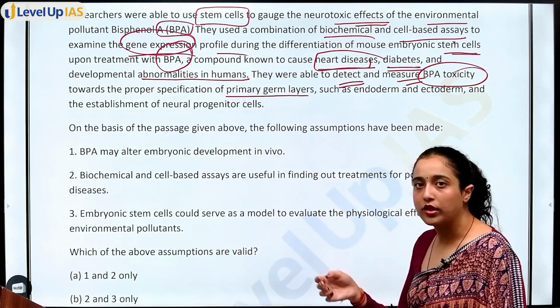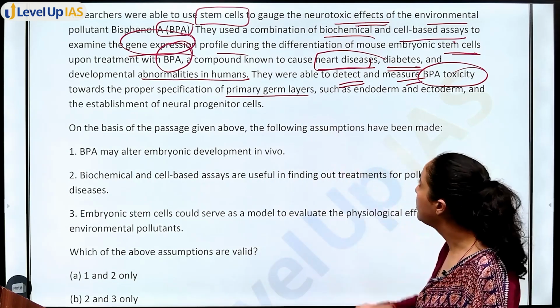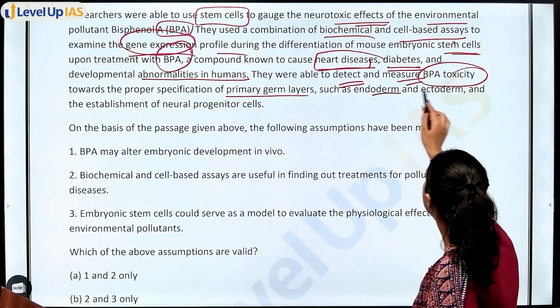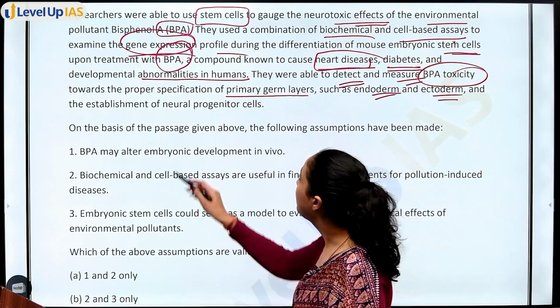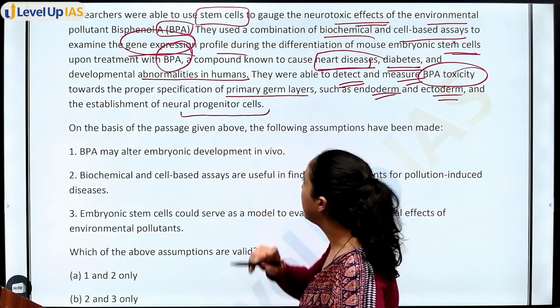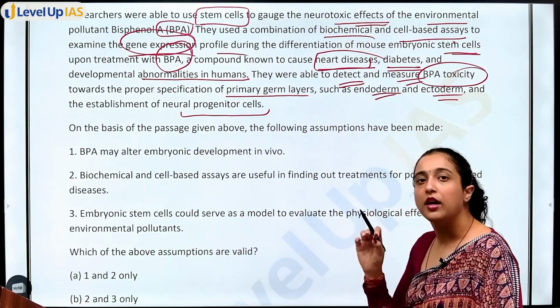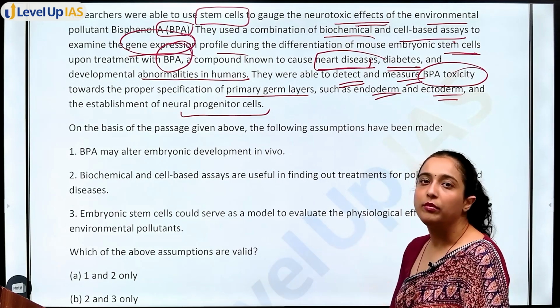What is the level of toxicity in primary germ layers such as endoderms, ectoderms and establishment of neural progenitor cells. So here we check. This is about the passage.